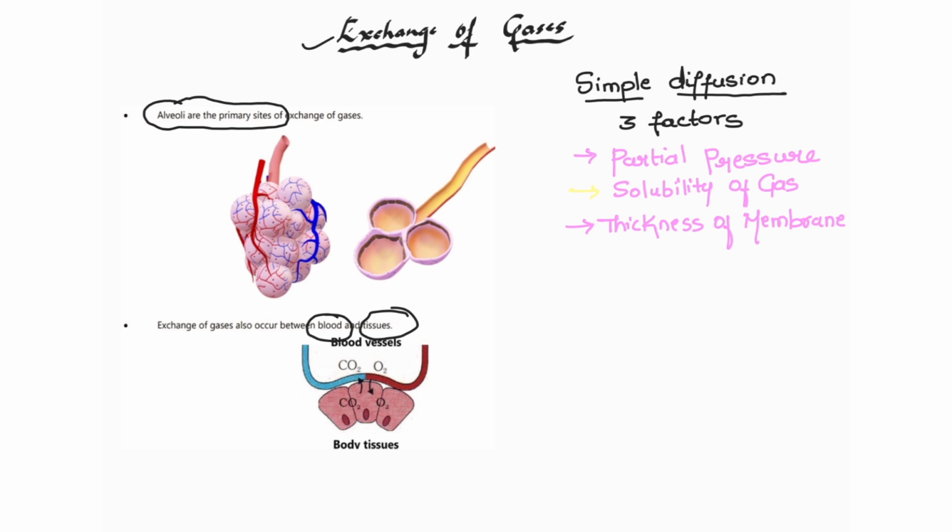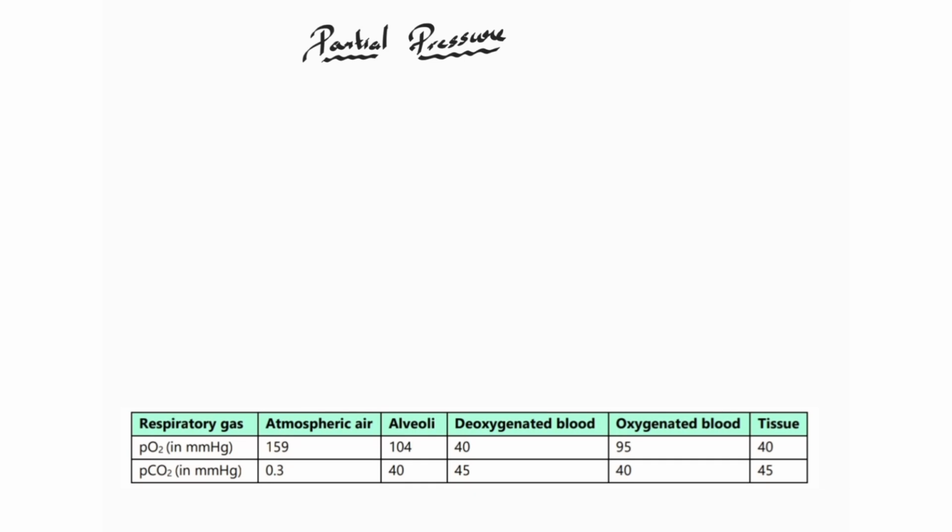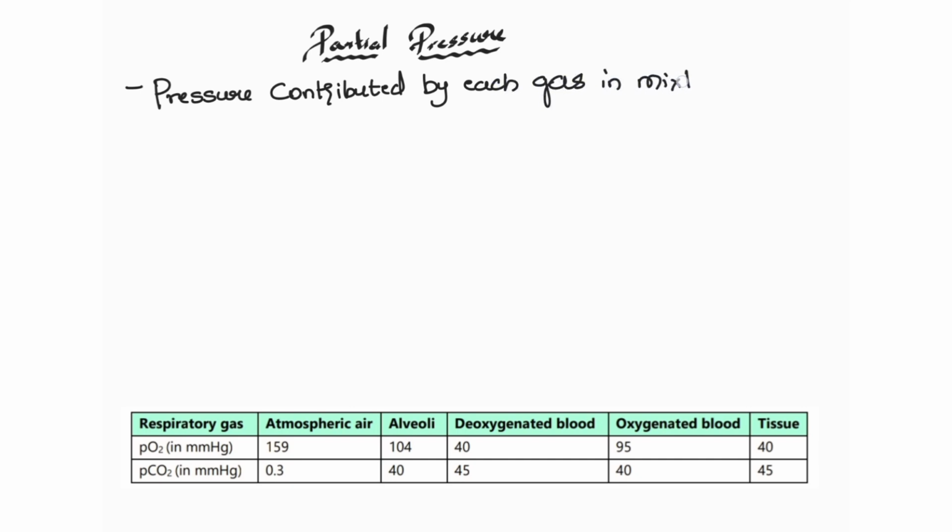So let's study each one of the factors individually. The first factor is partial pressure. What is the definition of partial pressure?